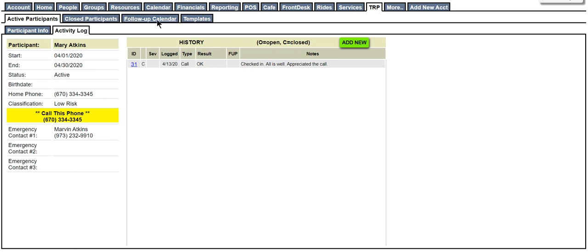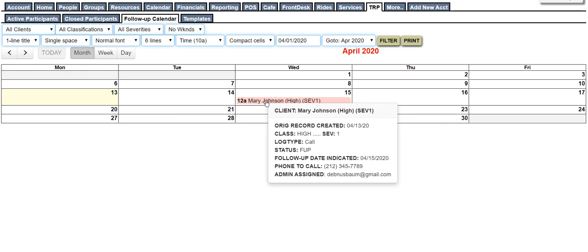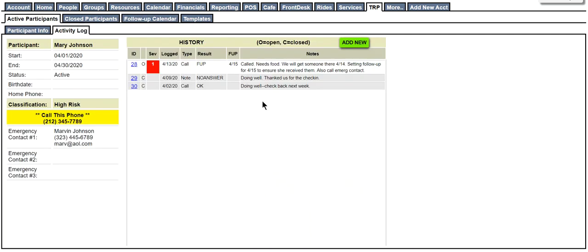If you're interested in seeing all follow-ups, because each one of these logged records, you have the ability to put a follow-up date in there. If you want to see them all in a follow-up calendar, you can easily do that by clicking on the Follow-up Calendar tab. And anyone that's got an open record that requires follow-up will be reflected. And you can easily hover over the name of that person and see the detail behind that. And if you want to pursue it further, you can easily click on that and it will take you to that individual's record.